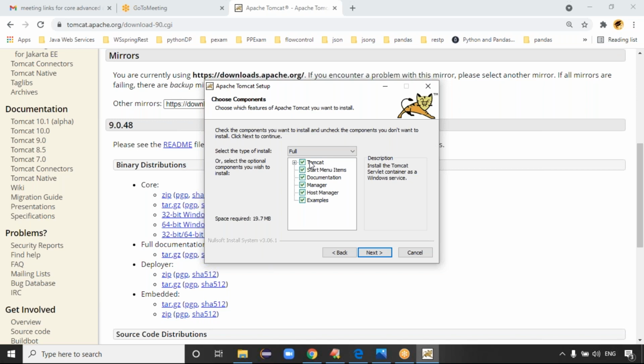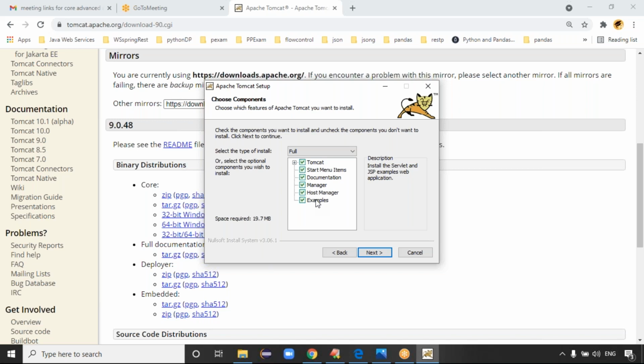If you place the cursor here, you can see the description: install the Tomcat Servlet container as a Windows service. Create a start menu program group of Tomcat. Documentation: install the Tomcat documentation bundle, which includes the documentation for the servlet container and its configuration options. Manager: install the Tomcat manager administrative web application. Host manager: install the Tomcat host manager administrative web application. Examples: install servlets and JSP examples in web application, right?